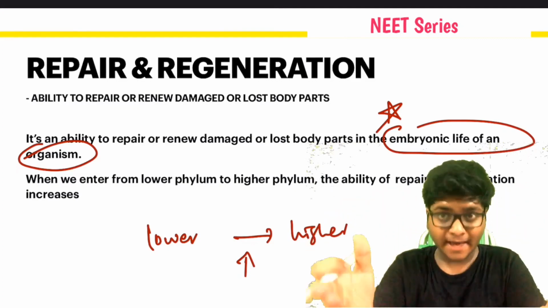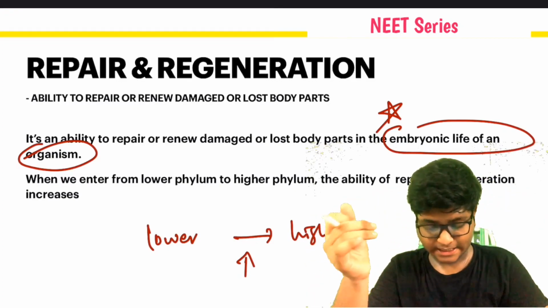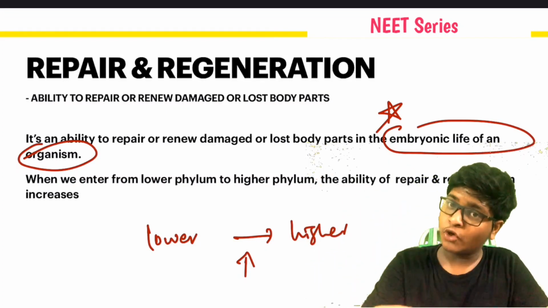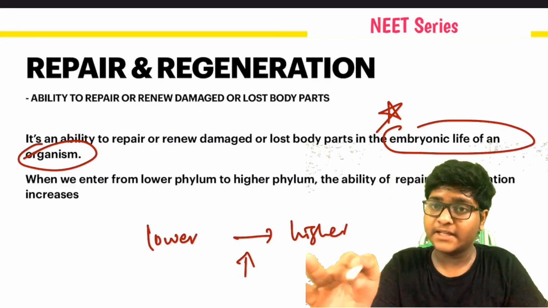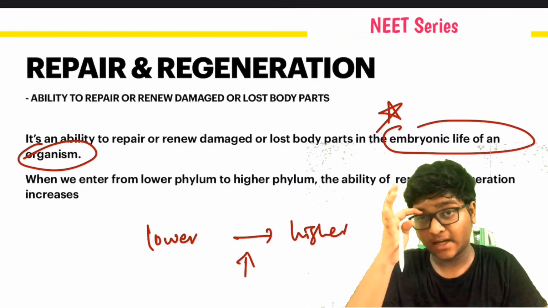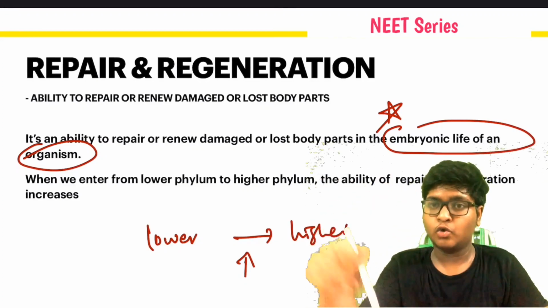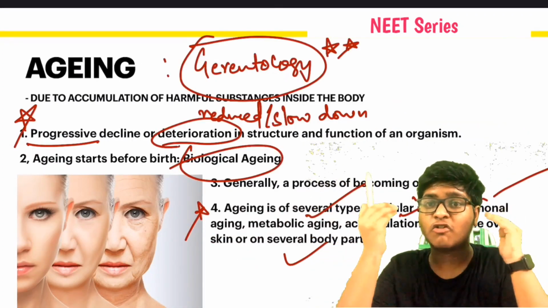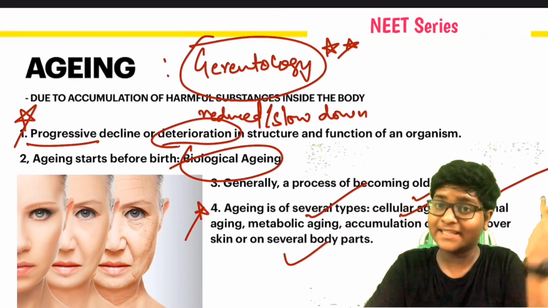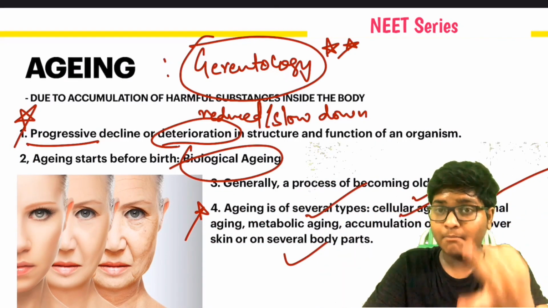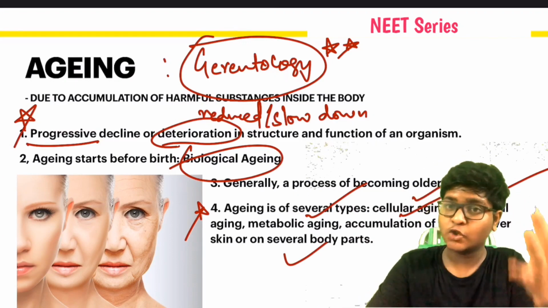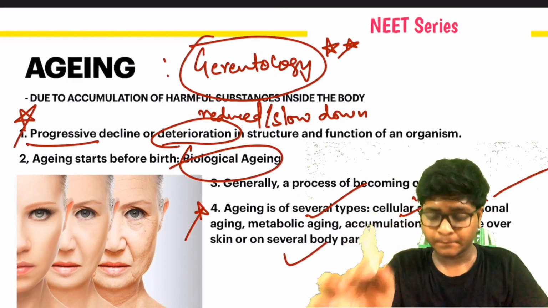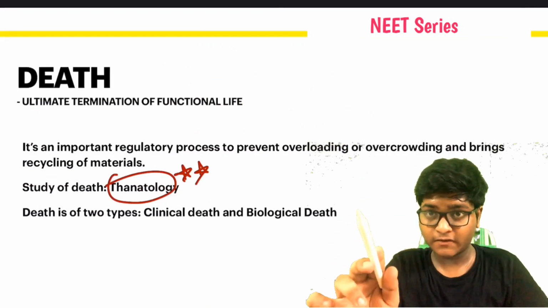Okay, so repair and regeneration, it's very easy, and you have to remember that when we move from lower phylum to higher phylum, like Porifera to Echinodermata, there is a greater ability to repair and regenerate. Okay. And aging is due to accumulation of waste materials inside our body. There are cellular aging, hormonal aging, tissue level aging, and all. Okay. And the study of aging is called gerontology.